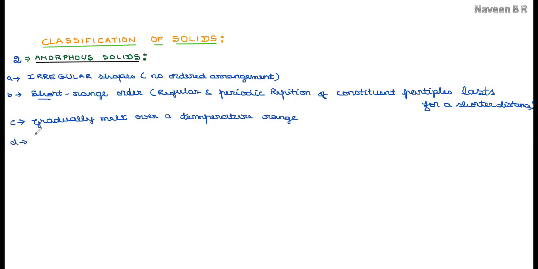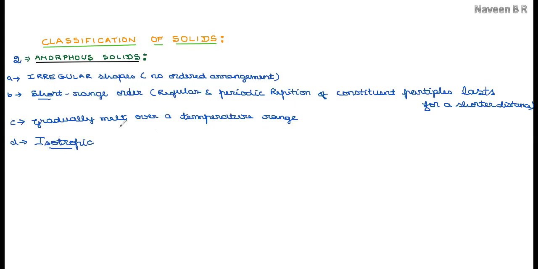Then the property of isotropy and anisotropy. As different types of particles come in different directions when measured for a crystalline solid, their observed physical property values are different in different directions, since they are anisotropic in nature. Whereas amorphous solids are isotropic in nature.